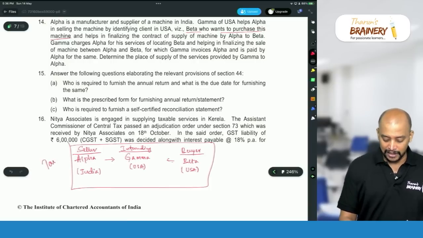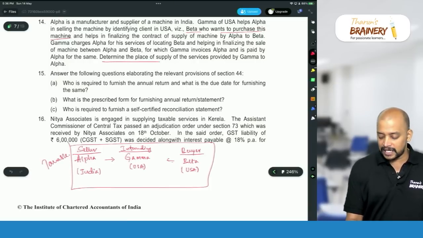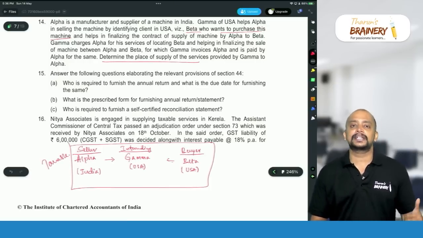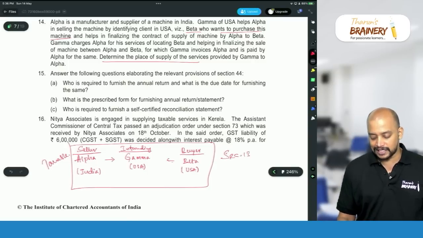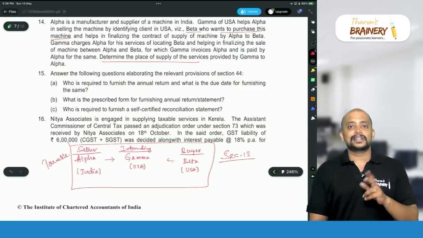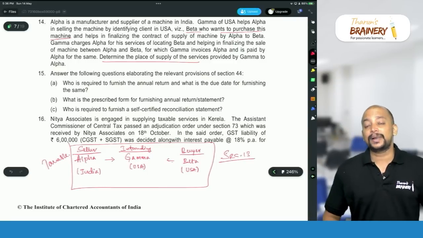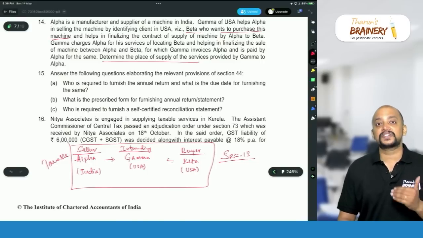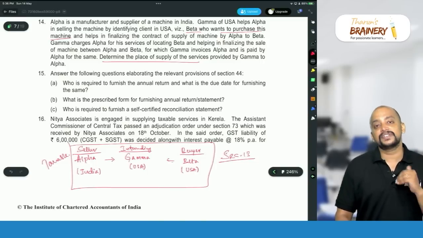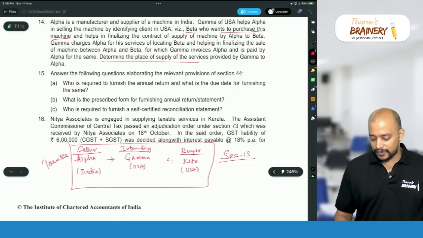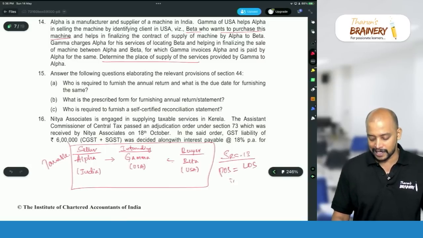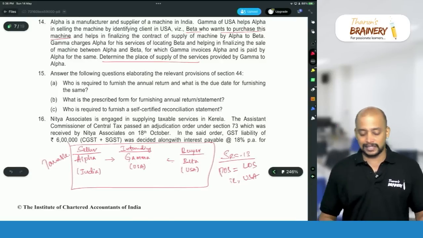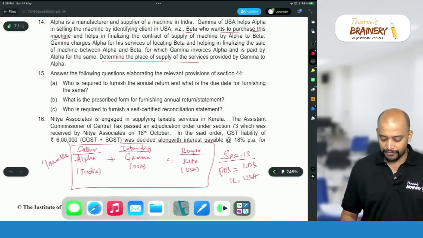It will be taxable. And what they are asking: determine the place of supply of the services. So, what will be taken as a place of supply? Is it section 12 or section 13? Section 13 of IGST Act. Why? If one is in India and the other outside India, who is the supplier of service? Gamma. Gamma is the supplier of service, intermediary. Who is the recipient of service? Alpha. So, therefore, section 13. What will be taken as the place of supply for intermediary service as per section 13? Location of supplier. Who is the supplier? Gamma. That is USA. It will be taken as the place of supply in this case. That's the answer for question number 14.